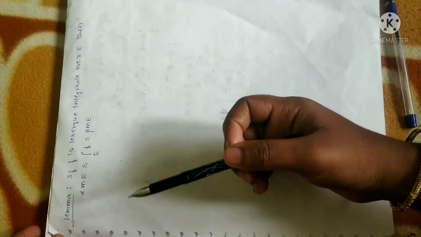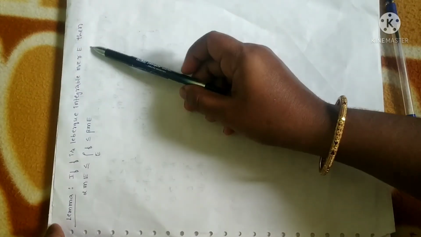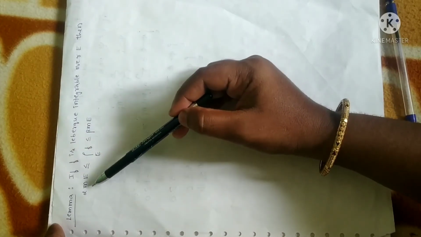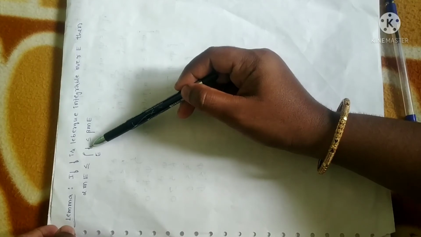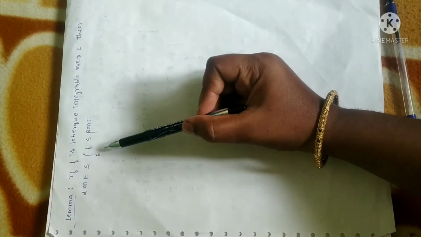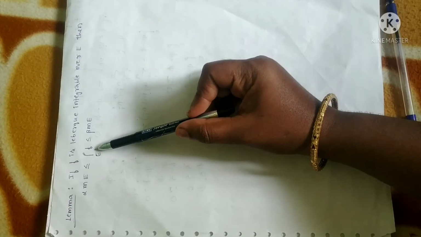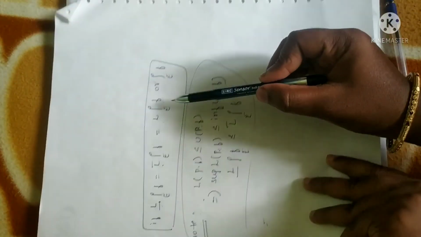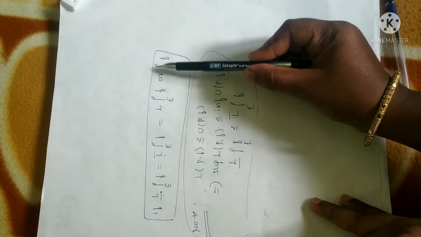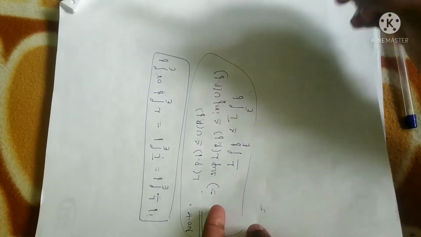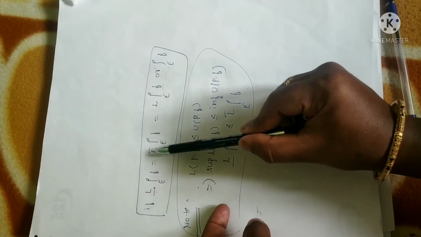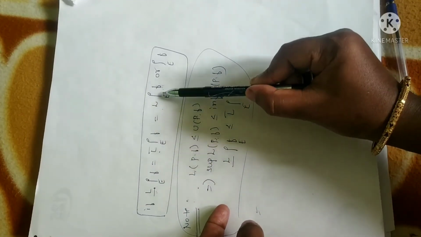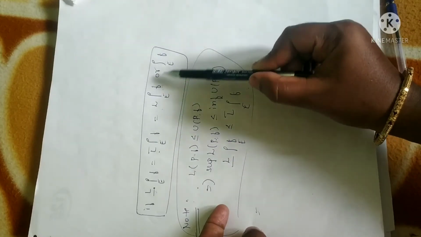So here is a theorem which is based on the Lebesgue integral of a bounded function. If f is Lebesgue integrable over E, then we have to prove that alpha times measure of E is less than or equal to Lebesgue integral over E with respect to f. As I already told you, Lebesgue integral is also represented by integral over E with respect to f. See here, both the notations are the same. So when lower Lebesgue integral is equal to upper Lebesgue integral, it is the Lebesgue integral. We can represent it in any of the notations.